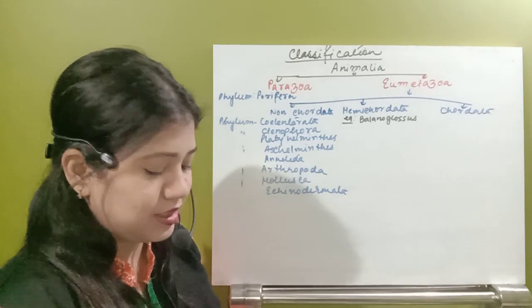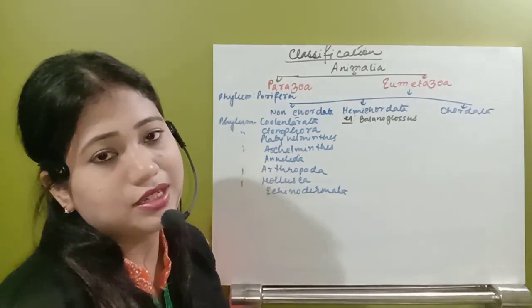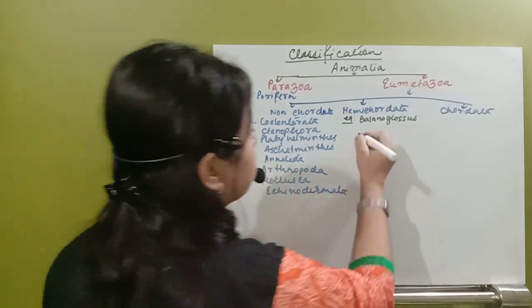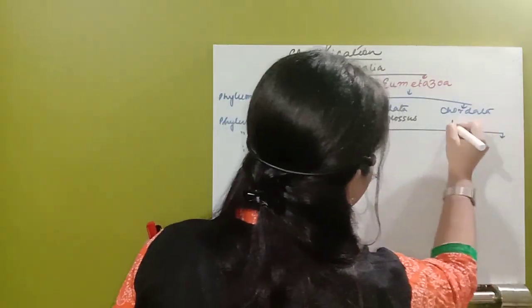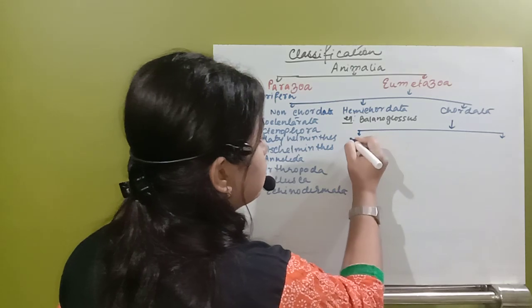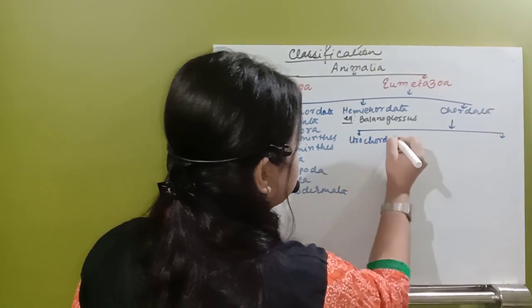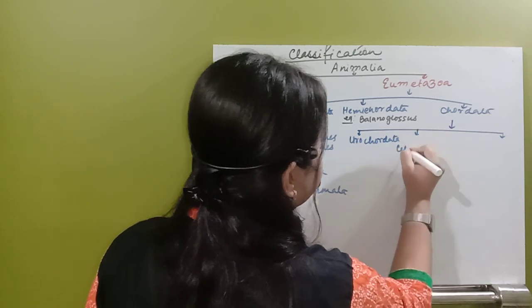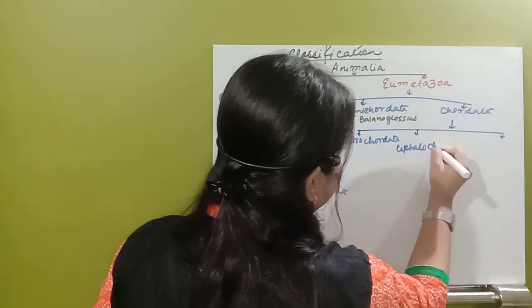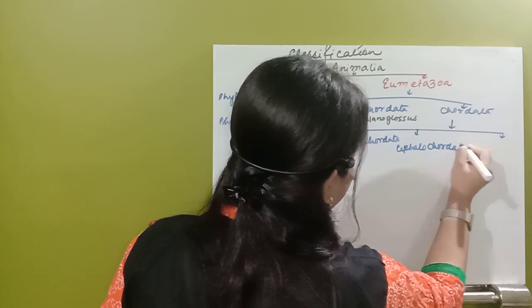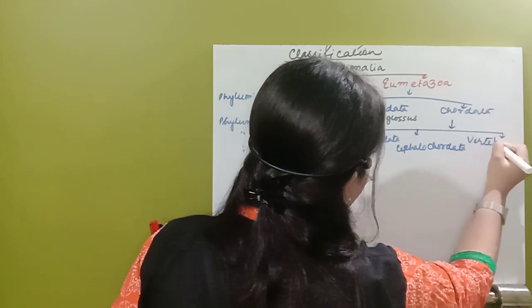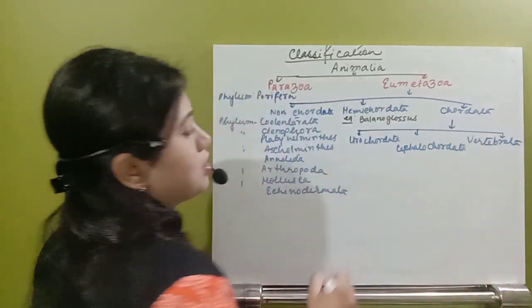After that we will see the chordates. Already I have told you that the chordates are divided into three groups based on the notochord: Urochordata, Cephalochordata, and the last one, Vertebrata.